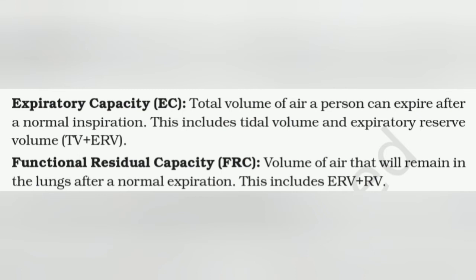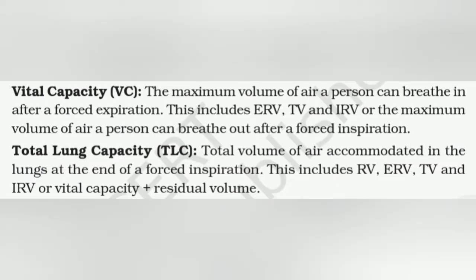Functional residual capacity, that is FRC: the volume of air that will remain in the lungs after a normal expiration. This includes ERV plus RV. FRC equals ERV plus RV. Next is vital capacity, VC: the maximum volume of air a person can breathe in after a forced expiration, which includes ERV, TV, and IRV, or the maximum volume of air a person can breathe out after a forced inspiration.